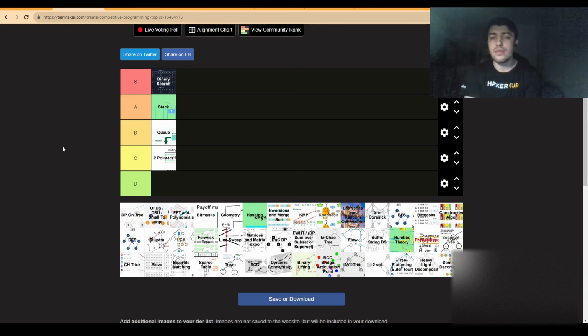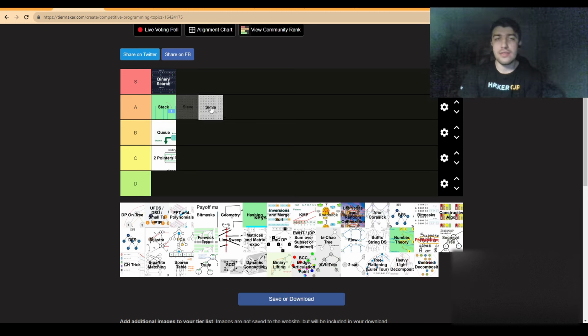It can be used for something like inclusion-exclusion, or even with stuff such as the totient function and also various combinatorial calculations. A good algorithm, maybe not as iconic as binary search, but definitely one of my favorites. So I'm going to put it as A tier.